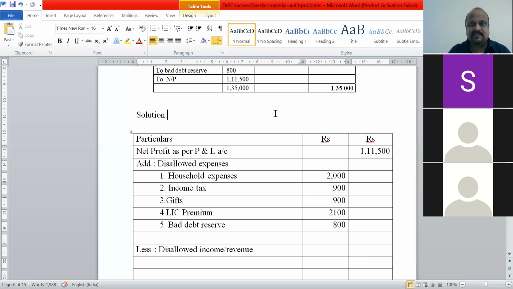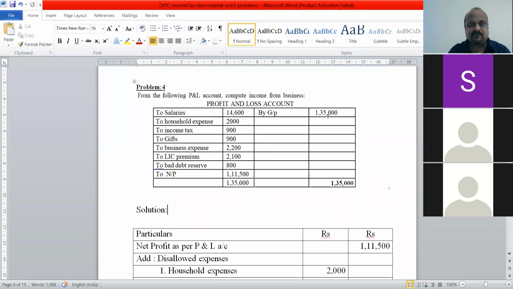They have not done anything here. You see at the credit side, only gross profit is there.